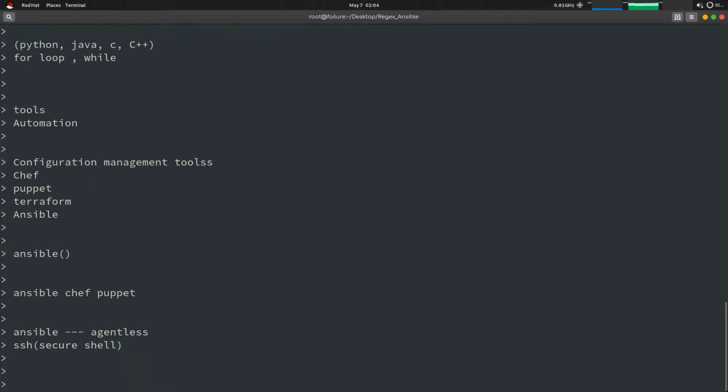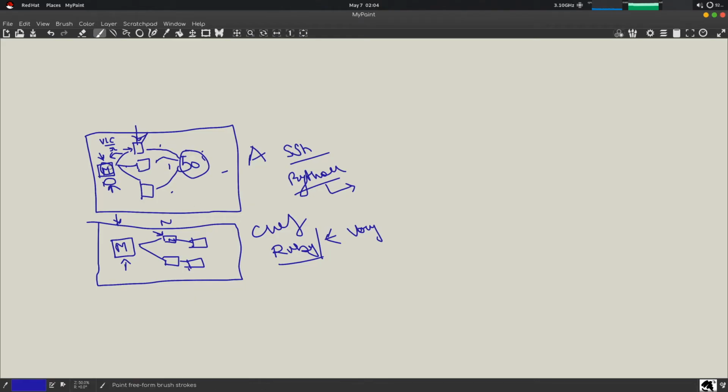It uses a secure shell, and using SSH it also guarantees security because it is using SSH for connecting to its nodes. So how it is done is that all the nodes are connected to the master using SSH, and then the command is fired via SSH, the command is executed on these machines, the nodes, and the result is taken and given back to the main machine, the master machine.